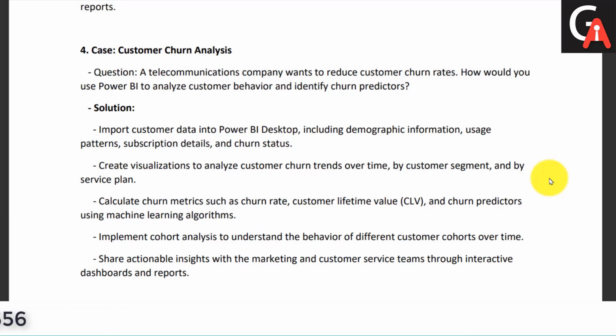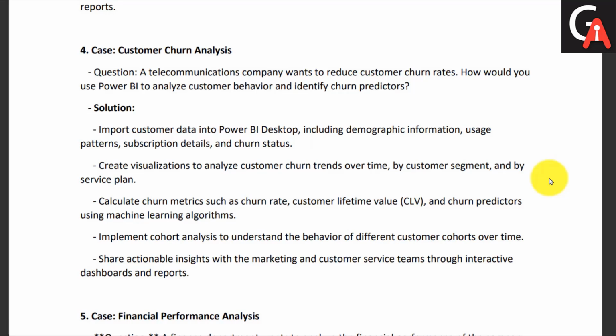First, we import the data, and we first analyze what kind of data is there, whether it is internal data or external data. After analyzing those factors, you may include data such as demographic information, usage patterns, subscription details, and churn data, meaning whether the customer is really leaving the products and services or not, yes or no. Then you will create visualizations such as the churn trend over time, like how many customers are leaving our services over the past 6 months, past 1 year, something like that.